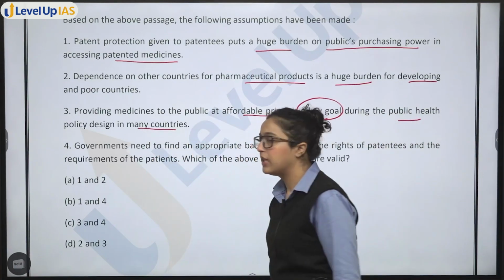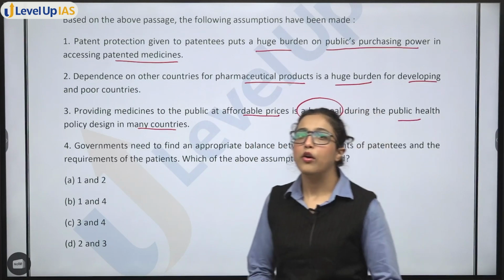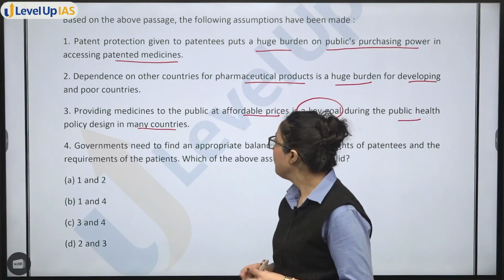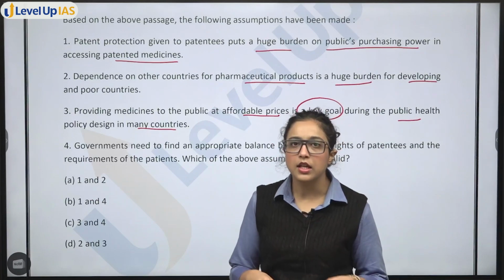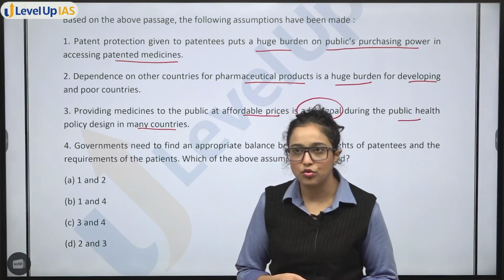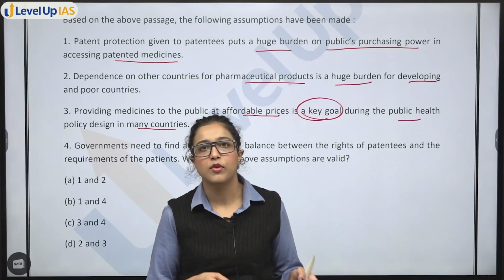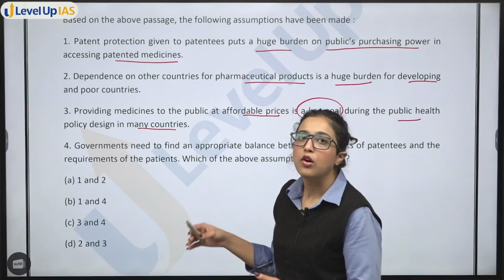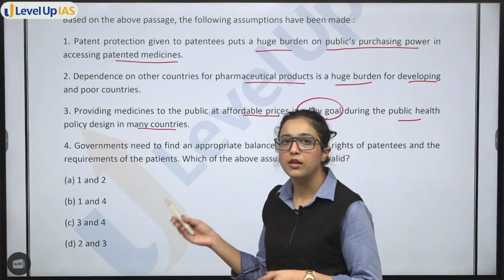Okay, so this can also be the answer. Although it may seem dicey, because key goals can be different. It is not always true that the key goal is providing medicines at affordable prices, but we will see what the author is talking about in the passage.